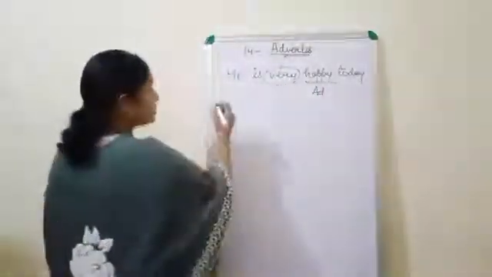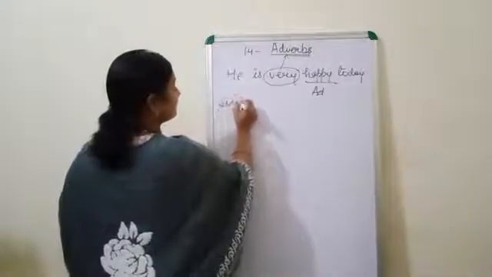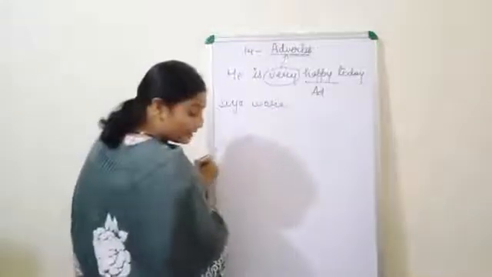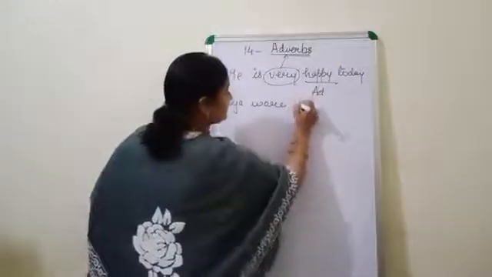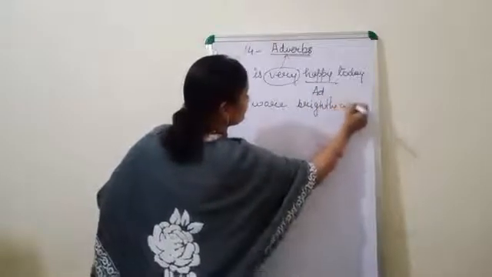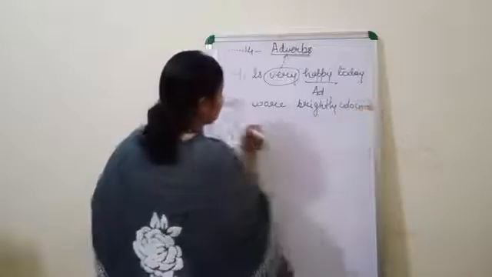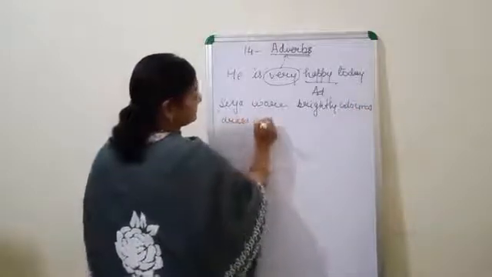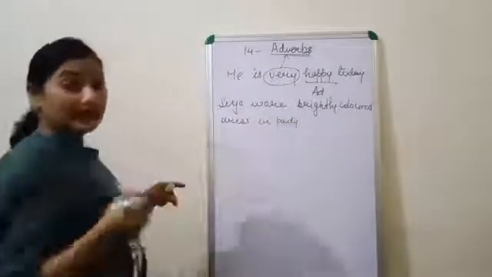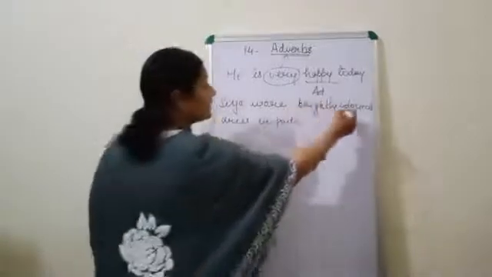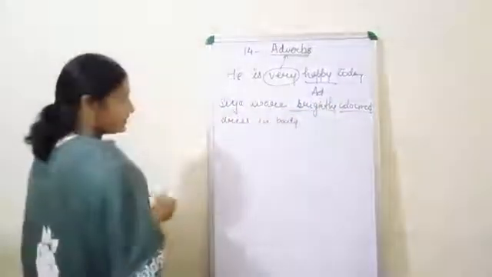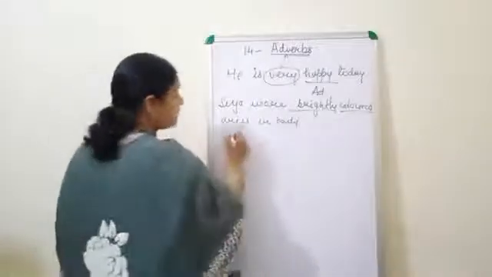One more. Sia wore, what she wore? A brightly colored dress in the party. Okay, brightly colored. Again, colored is the adjective, and brightly is the adverb.